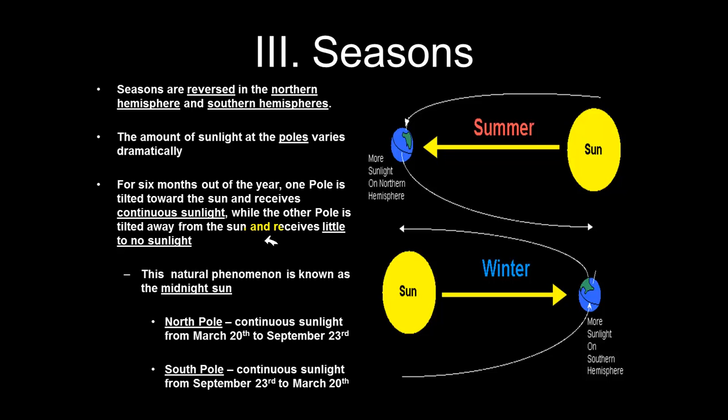We call this phenomenon the midnight sun. What midnight sun means is that the North Pole receives continuous sunlight from March 20th to September 23rd, and the South Pole receives continuous sunlight from September 23rd to March 20th.